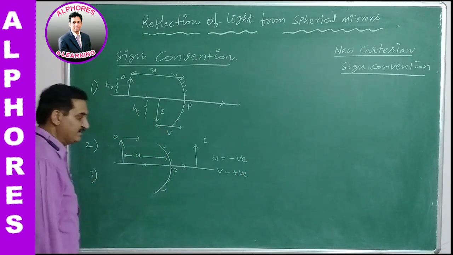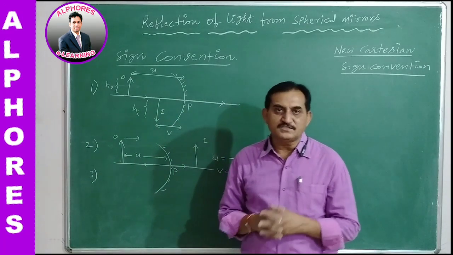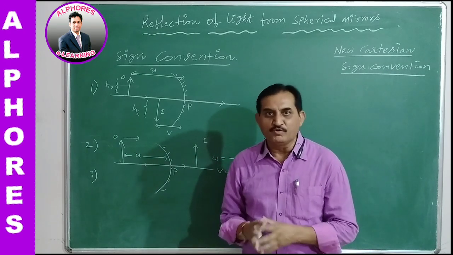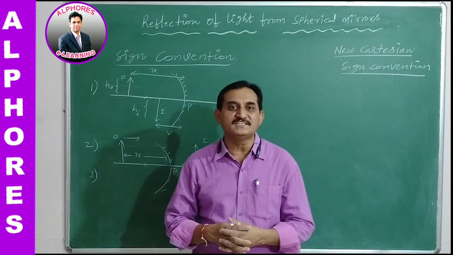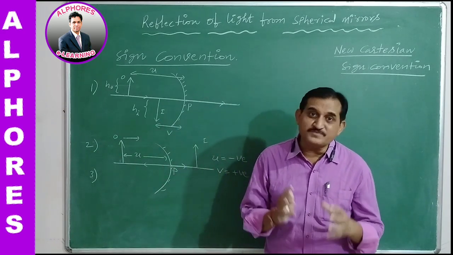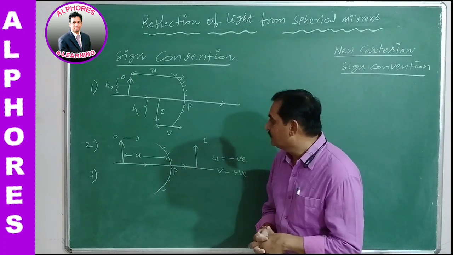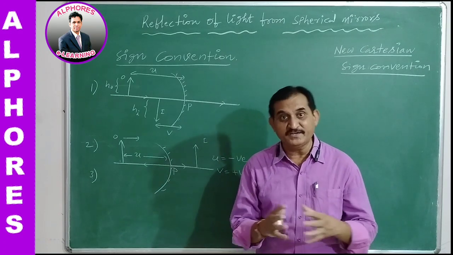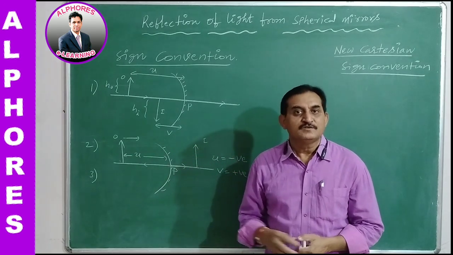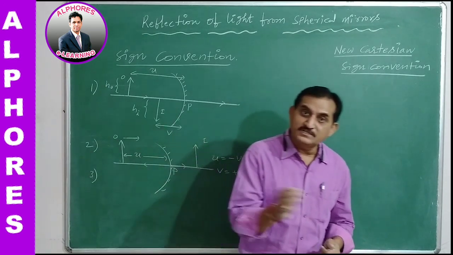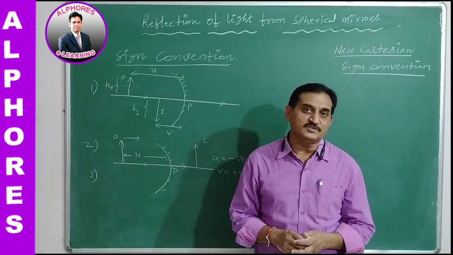So this is the third point. Once again I repeat: while measuring distances from the pole, the measurements taken in the direction of the incident ray are taken to be positive, and those measured against the incident ray are taken to be negative. All measurements are taken from the pole of the spherical mirror.